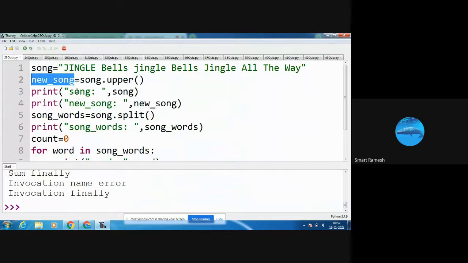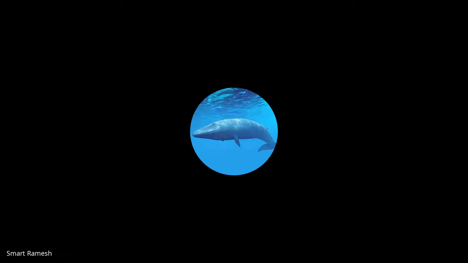Then what is song? What is new song now? Song is as usual, already there. The new song is the song converted into uppercase. I am going to run the program. Here, see in the output screen, song is the same, new song is converted into uppercase.